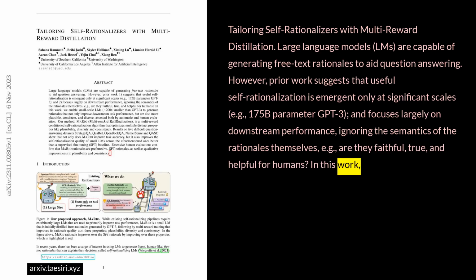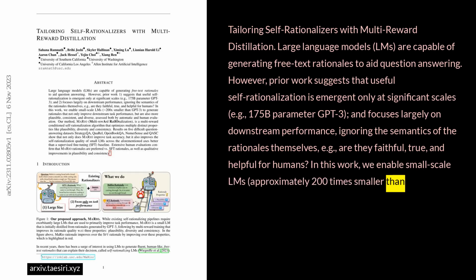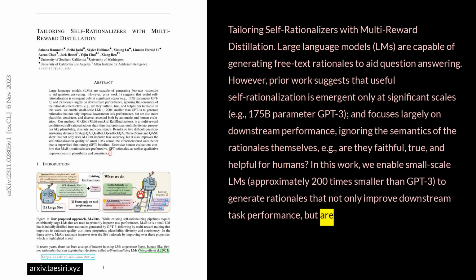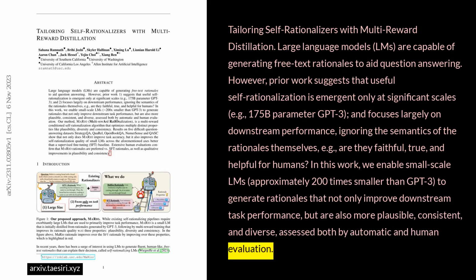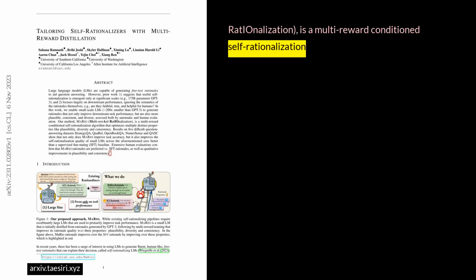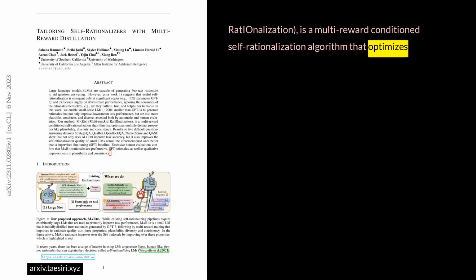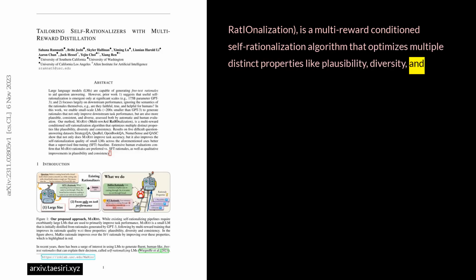In this work, we enable small-scale LLMs, approximately 200 times smaller than GPT-3, to generate rationales that not only improve downstream task performance, but are also more plausible, consistent, and diverse, assessed both by automatic and human evaluation. Our method, MARIO, multi-reward rationalization, is a multi-reward conditioned self-rationalization algorithm that optimizes multiple distinct properties like plausibility, diversity, and consistency.